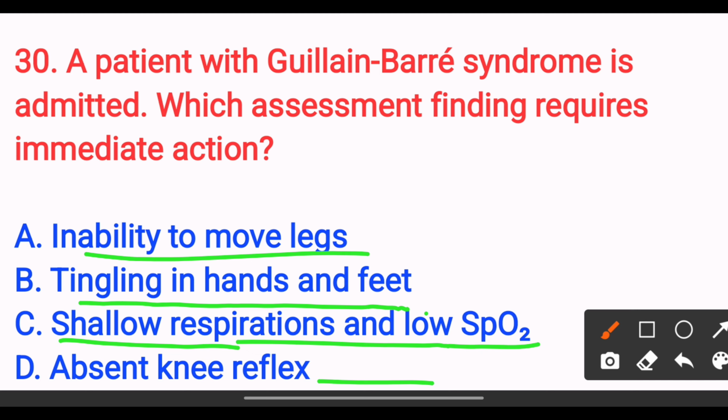The answer is option C, shallow respiration and low SpO2, because ascending paralysis may reach the respiratory muscles. So we have to monitor airway and breathing closely. Next,